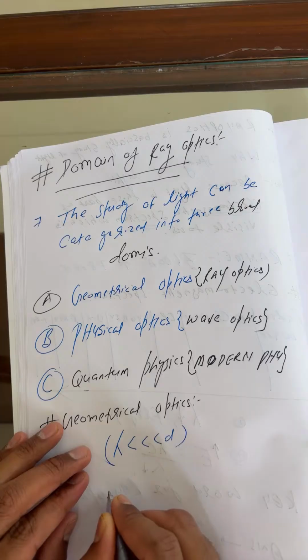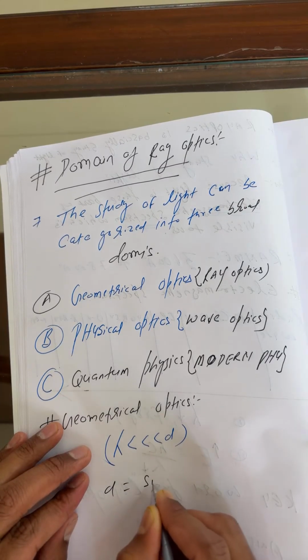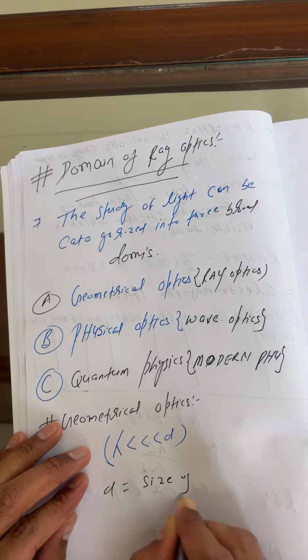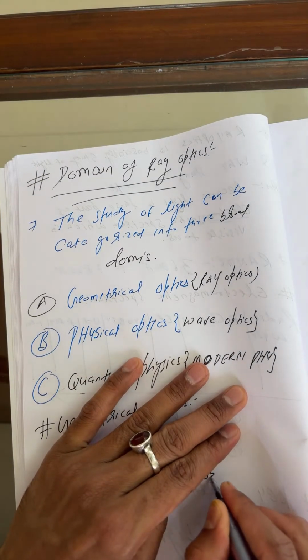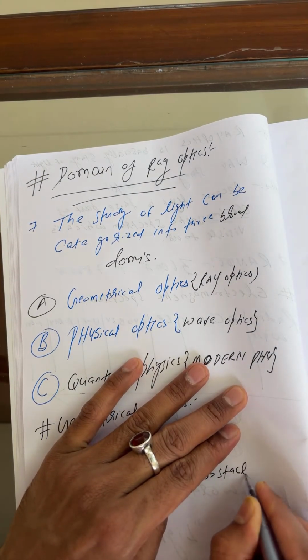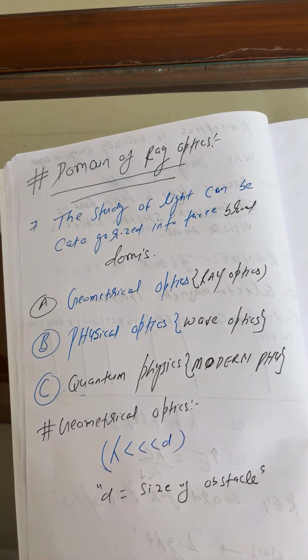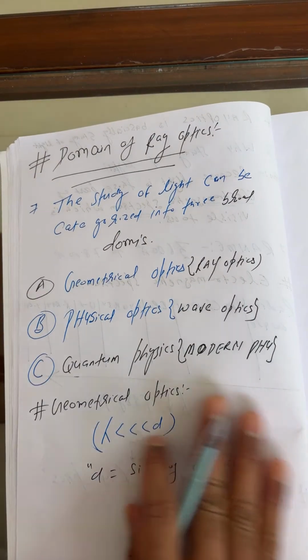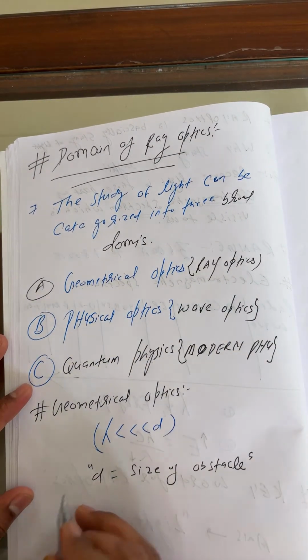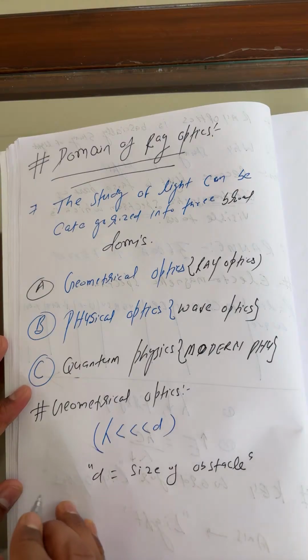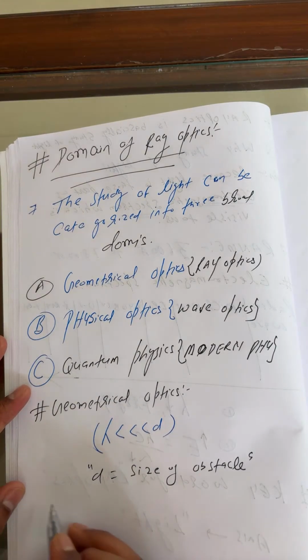This is the wavelength of light divided by the size of the obstacle. Next, what you can say, quantum physics.